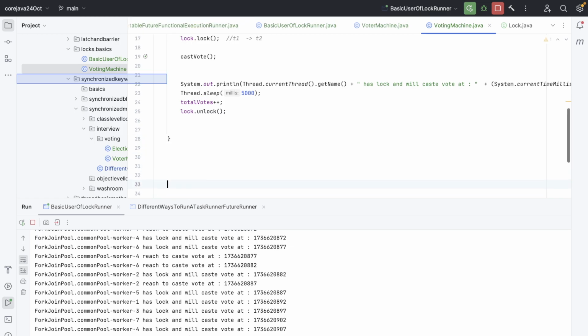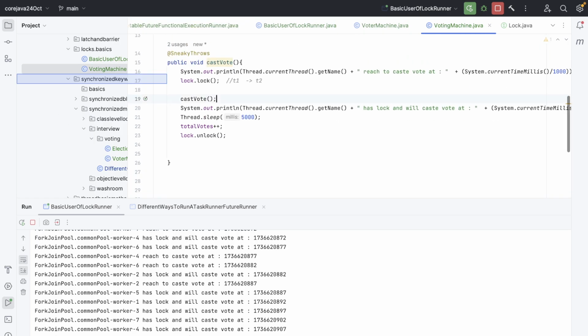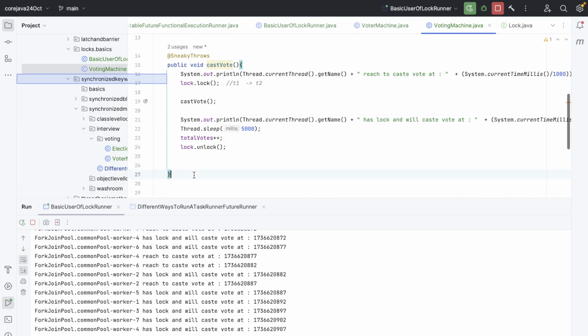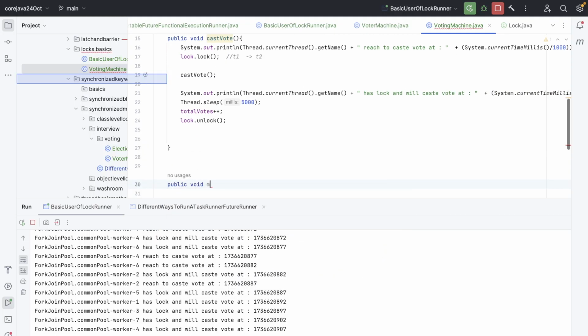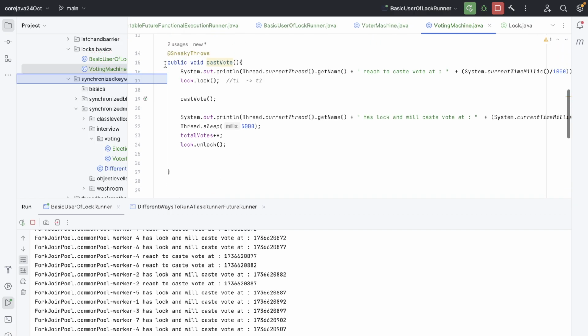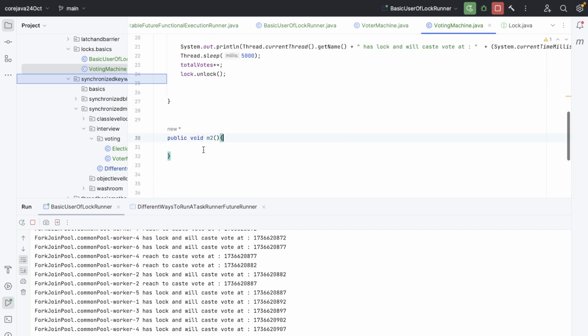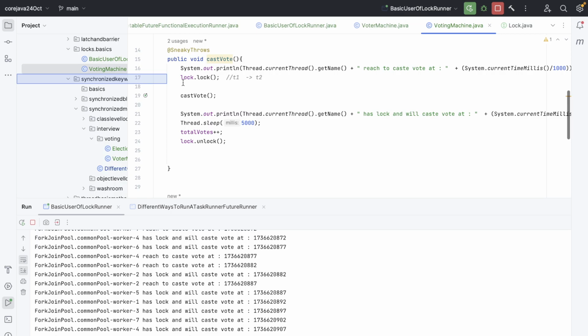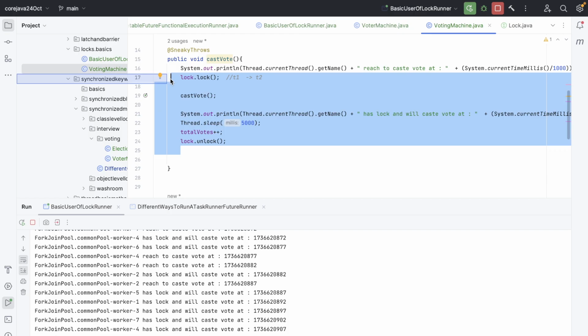What's the biggest drawback, and I hate it, with the synchronized keyword? I hated it for a lot of reasons, but mainly because it cannot work across different methods. For example, I have to take a lock for this method, and let's suppose I want to lock only a few lines, and only till here I have a synchronized block. To mimic this, we can also use a synchronized block.